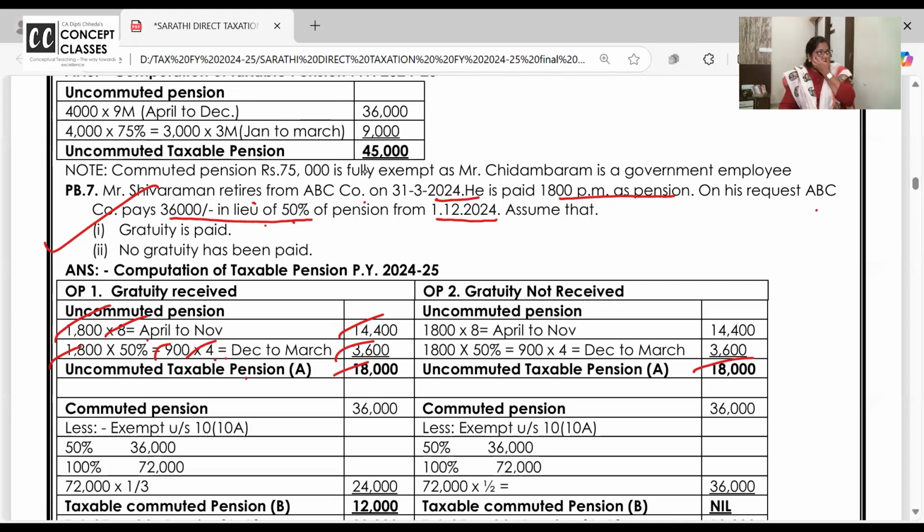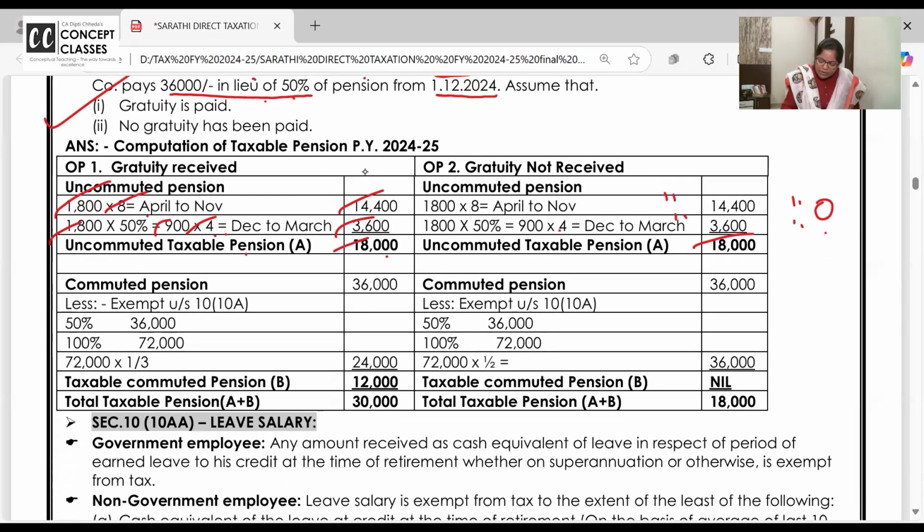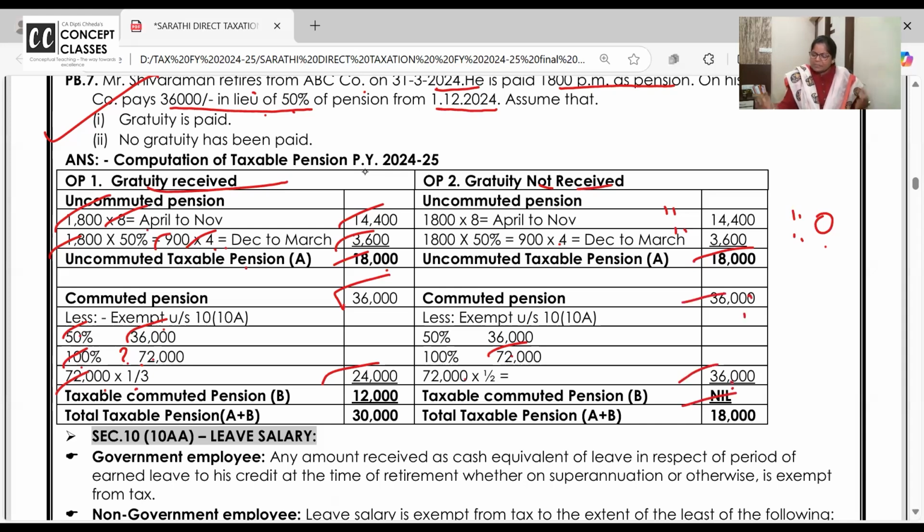Uncommuted pension taxability has got nothing to do with whether you have received gratuity or not. So it's the same. Don't copy with arrows here; in the exam you will get arrow marks too, all zeros. Write it fully. Next, 36,000 he got encashed, but dear students, 36,000 is 50%. What will be 100%? 36 into 100 divided by 50, 72. If gratuity is received, 1/3 of 72 is exempt. If gratuity is not received, half of 72. Ma'am, here then everything is exempt. Okay. Here 12,000. And then routine.